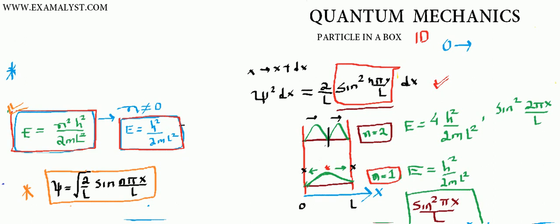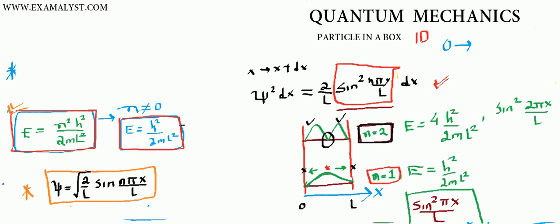How can a particle go from one side to the other side without crossing the center? It's not possible. But quantum mechanics says that this is happening, because quantum mechanics is saying at the center of the box for n equals 2 state, the probability of finding the particle is 0. It means the electron was never there at the center of the box. But still the electron is here and the electron is here on the other side of the center. It's quite crazy, right?